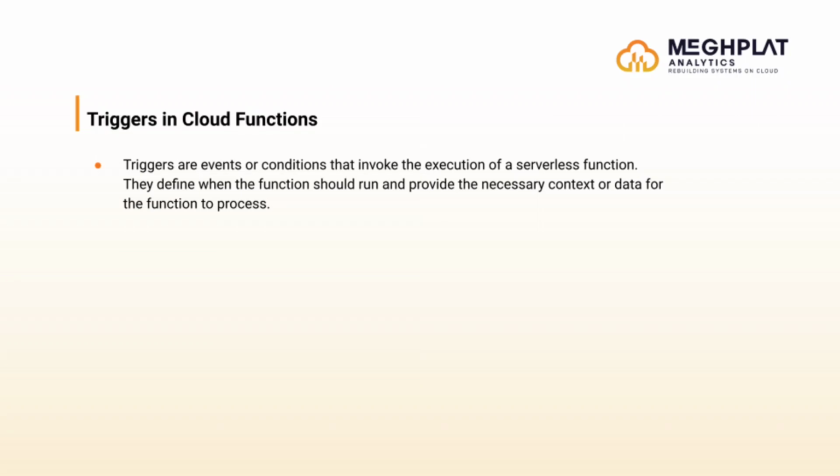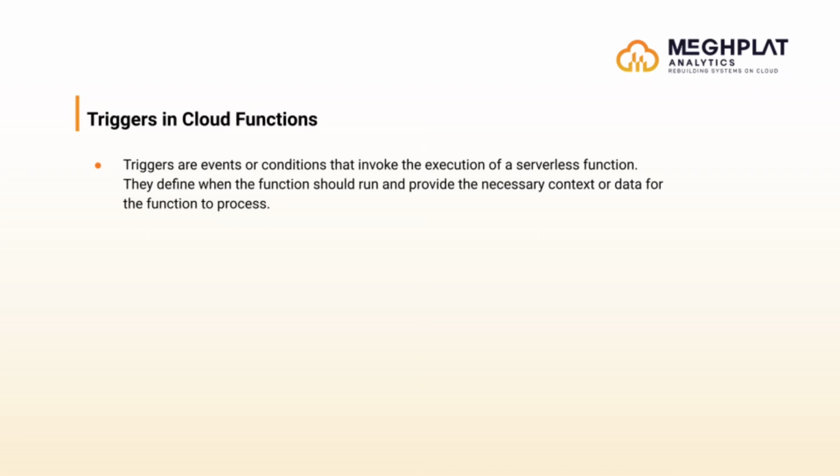like AWS Lambda, Google Cloud Functions, or Azure Functions, which are actually designed to run code in response to specific events without the need for maintaining servers, right? So triggers are events or conditions that invoke the execution of a serverless function. They define when the function should run and provide the necessary context or data for the function to process.